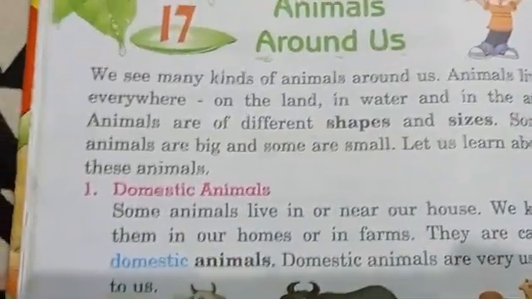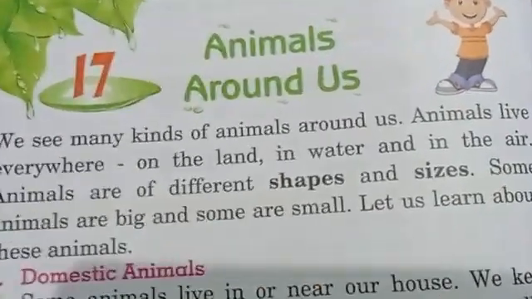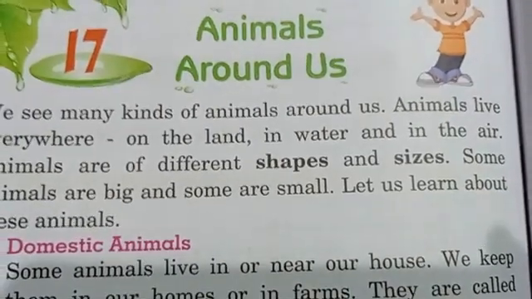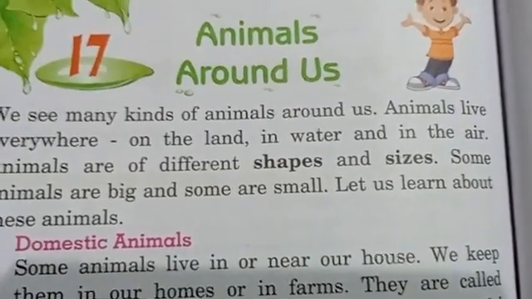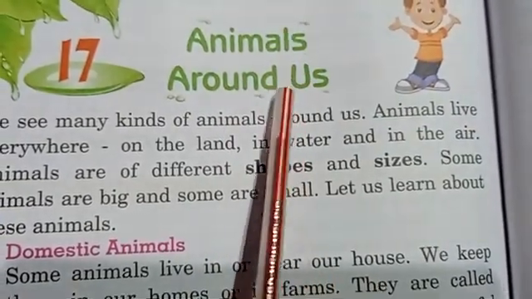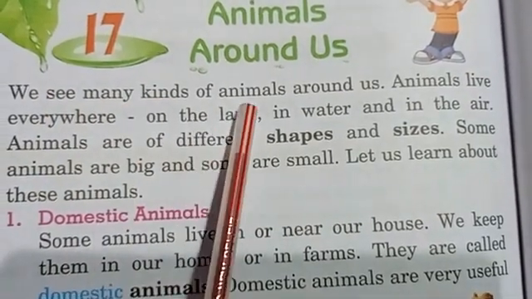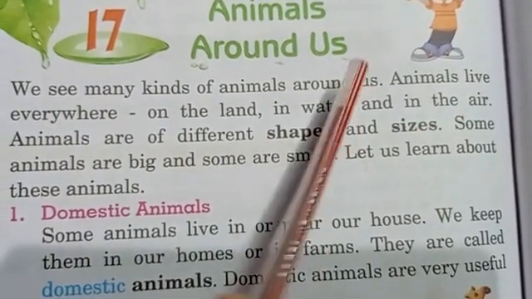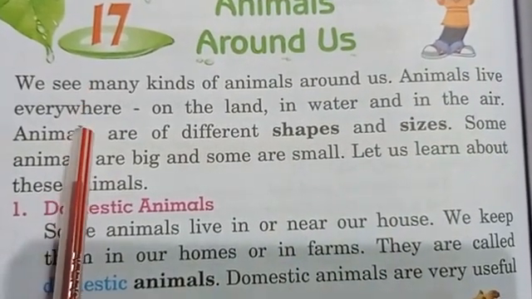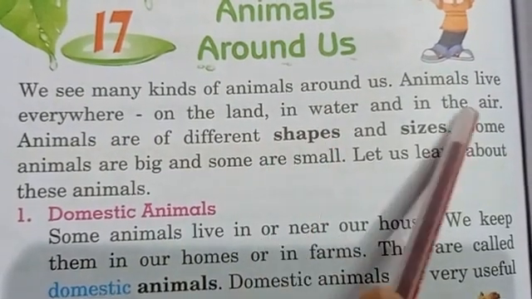Students, today I will start a new chapter, and the name of this chapter is Animals Around Us. Okay, what is the name of this chapter? Animals Around Us. We see many kinds of animals around us. Animals live everywhere, on the land, in water, in the air.